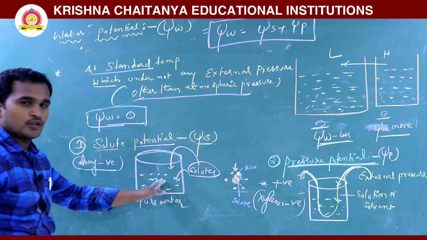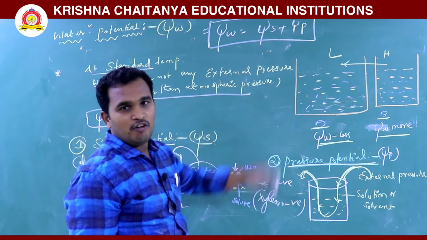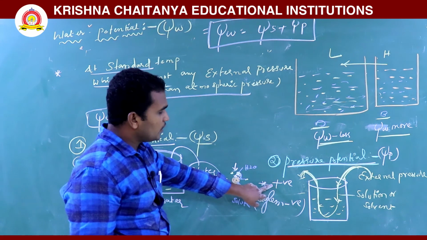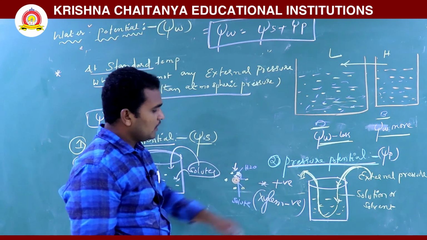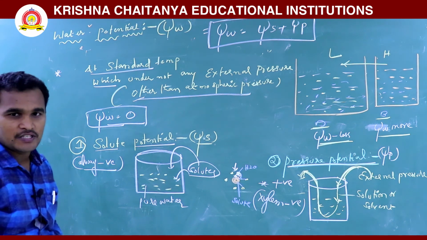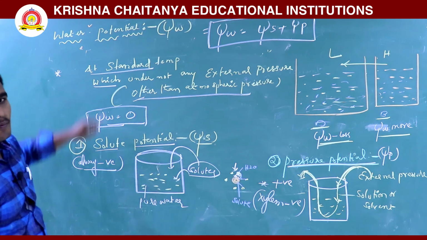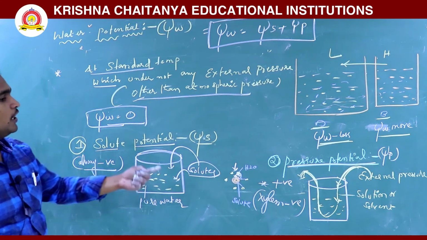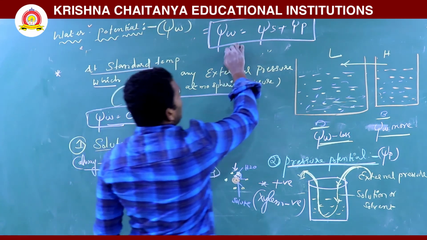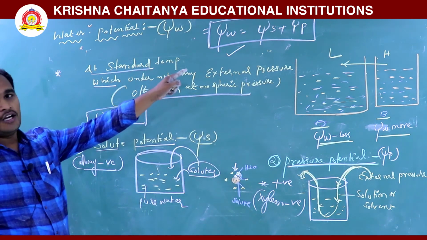When you add solute, the water potential will be decreasing. When you apply pressure, the water potential will be increasing. Positive pressure we observe in xylem, and a plasmolyzed cell has negative pressure.